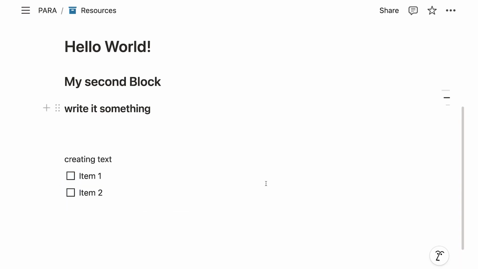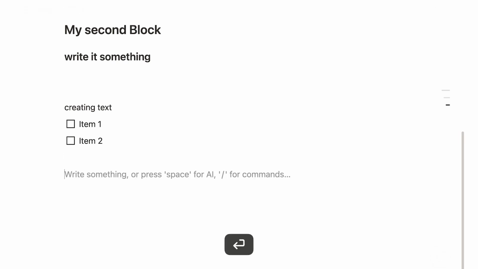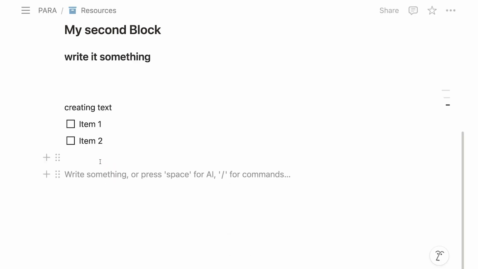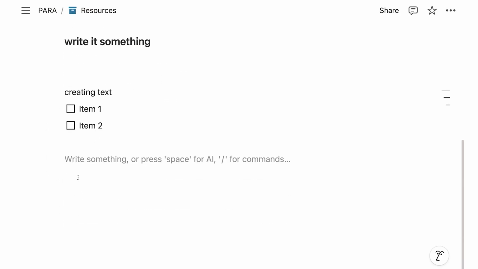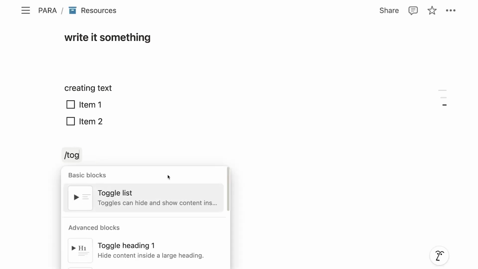Now we don't have time to go over all the blocks in Notion because there are a ton of them. So I just recommend that you go anywhere, type slash, and then look through a few options. But I want to highlight some of the most useful ones. We already had headings and checkbox items. Now another one that is super, super useful is a toggle. So if you type slash toggle, you see this toggle list.